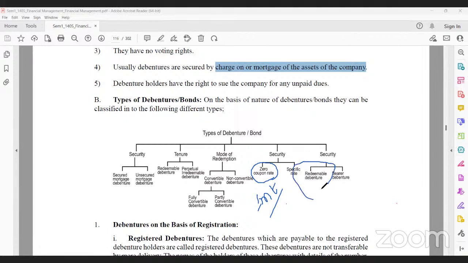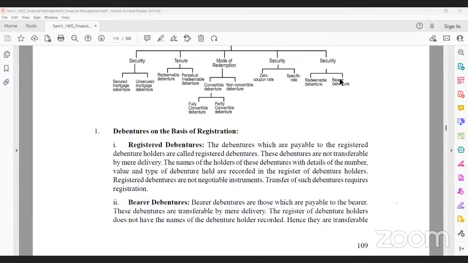Redeemable or bearer debenture. Bearer debenture means those people holding this debenture are treated as its owners. Debentures are categorized into different types, with advantages and disadvantages. Some debentures are registered debentures and some are bearer debentures.